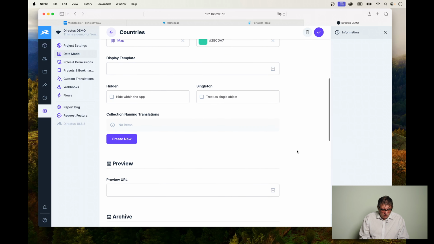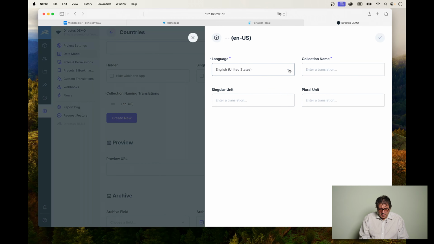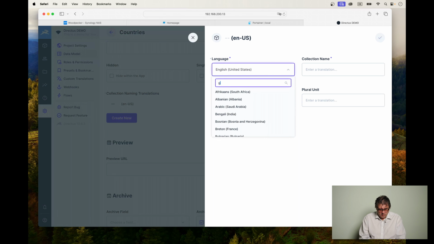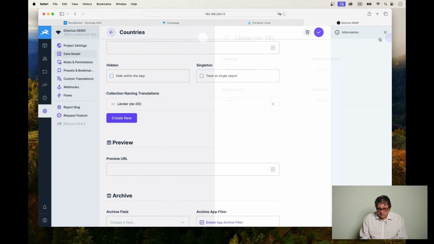We can go further and give it a collection name in a different language. So for example, we can create new in the language like German. And now let's call it Länder. Singular unit is Land, plural unit is Länder. Ein Land, zwei Länder. Here we go.